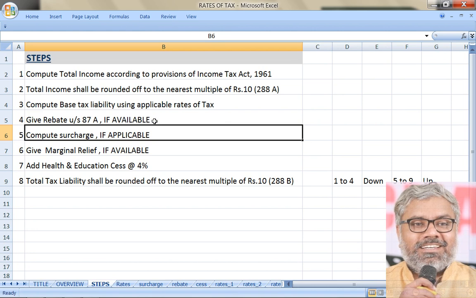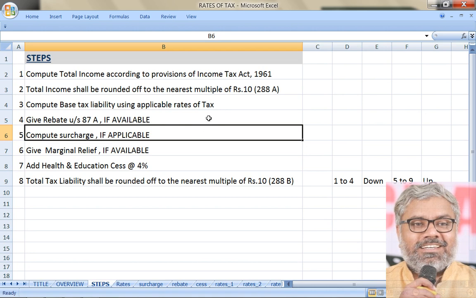After that, either this or that; both will not happen. Both rebate and surcharge will not be there. Why is that? We will come to know. If rebate is there, yes, it will be given. Rebate is a reduction in the tax, not an addition to the tax, whereas surcharge is an addition to the tax.